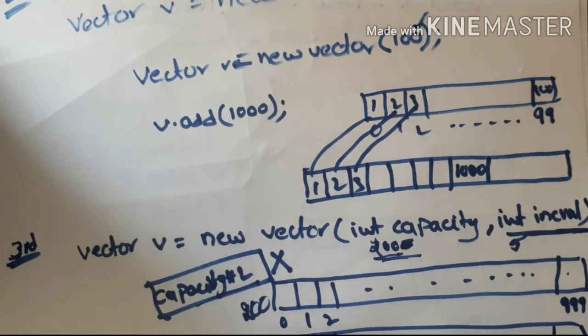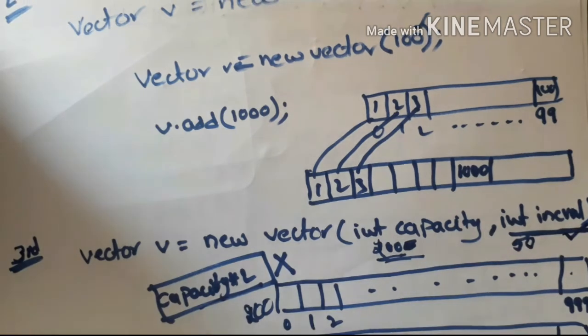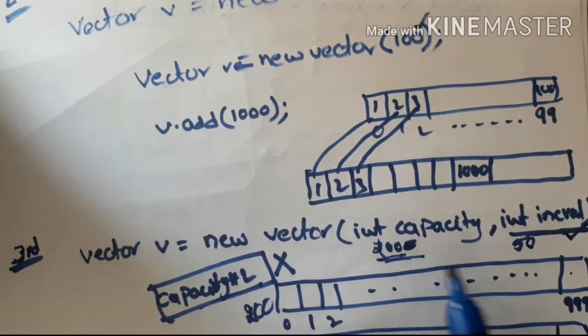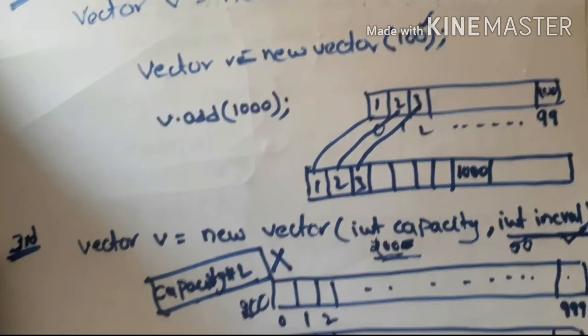So to overcome this drawback, this approach can be used, array with incremental capacity. If I use this approach, whatever capacity I pass, an array with that capacity incremented by the given value will be created. Suppose I have passed the incremental value as 50, then when the old array is full and it is trying to create a new array, it will create an array which can accommodate 250 students. So what is happening here? The memory wastage is being reduced, right? So this is the third approach for creation of vector object.